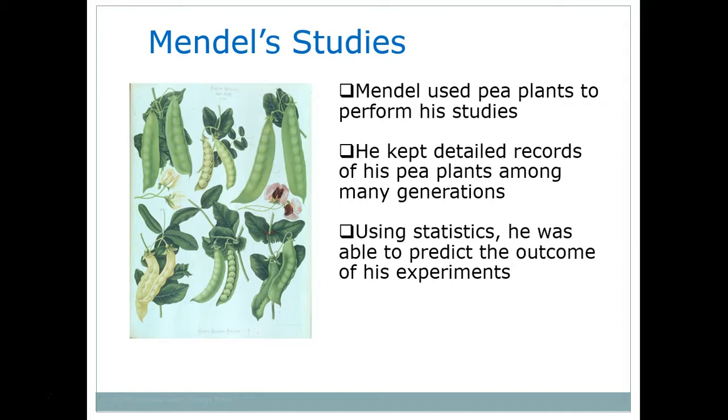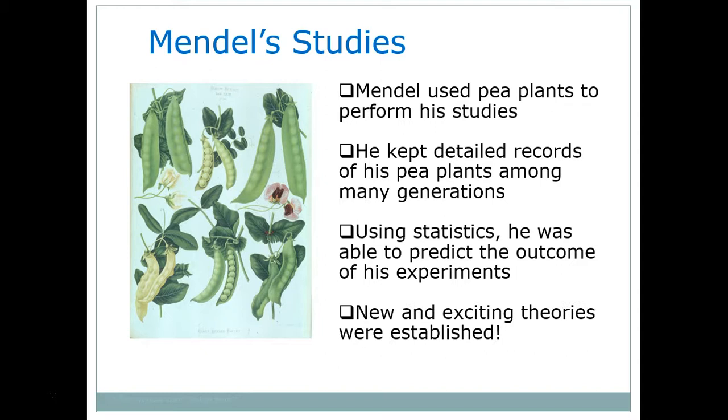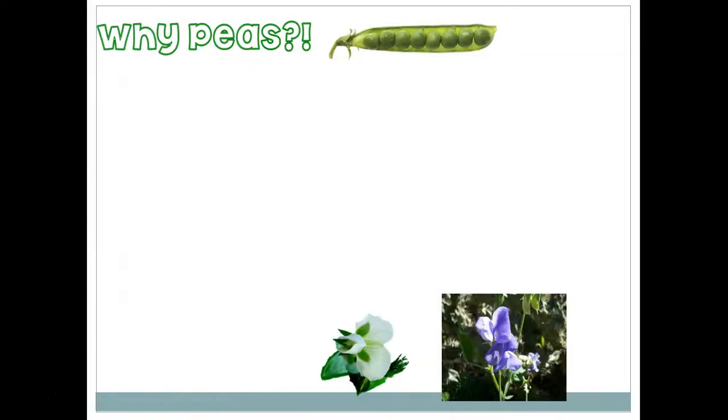And so he was able to do some mathematical calculations with these trends and determine some different mathematical realities that would happen if he did certain things to the plants.